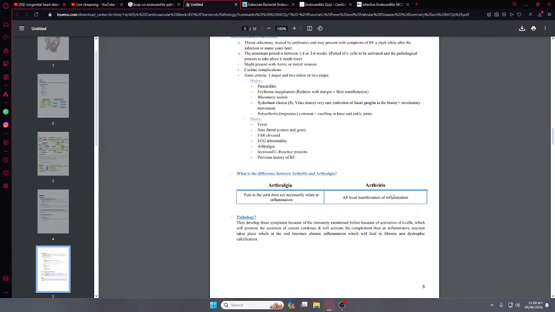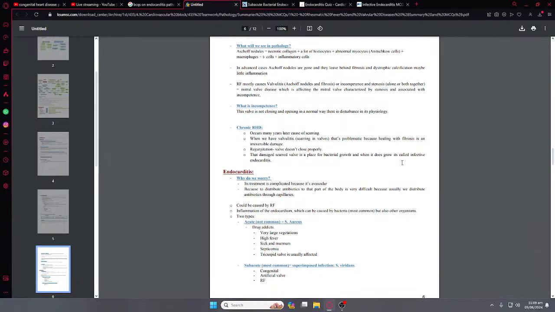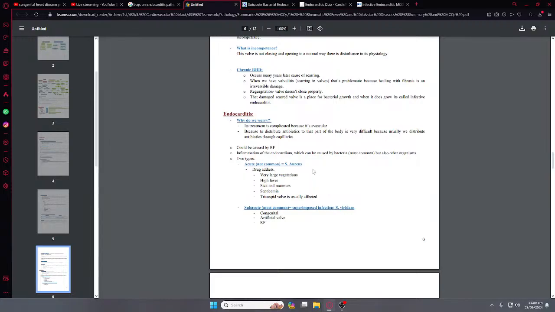Arthralgia is a pain and arthritis is the inflammation. These are all the findings which will be seen on the Aschoff nodule, which is like a modified macrophage. Anitschkow cells are also modified macrophages, but they have their own characteristics. This is seen as the myocarditis. This is the endocarditis, where there are two types, which we read: the acute and subacute.